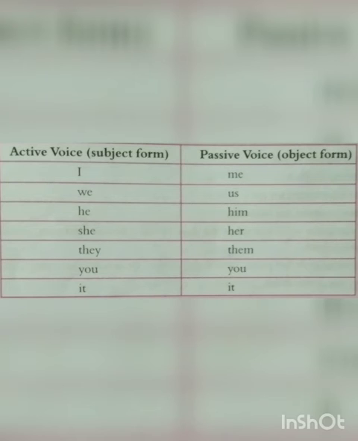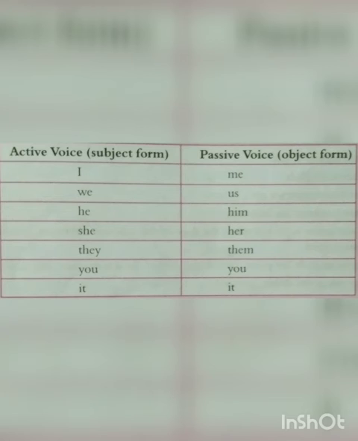I will change to me, we, us, he, him, she, her, they, them. You will remain you, it will remain it. In active voice: I, we, he, she, it, they, you. In passive, they will be me, us, him, her, them, you, it.